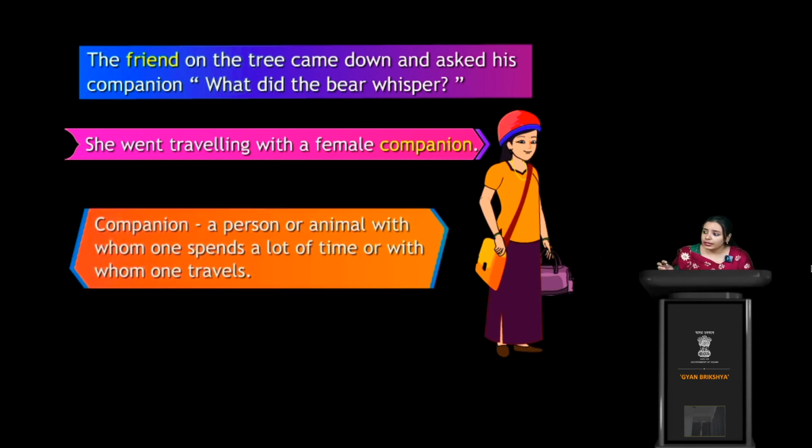The meaning of companion is a person or animal with whom one spends a lot of time or with whom one travels, right? So it might be a person or it may be an animal with whom any individual spends a lot of time or travels with, right?